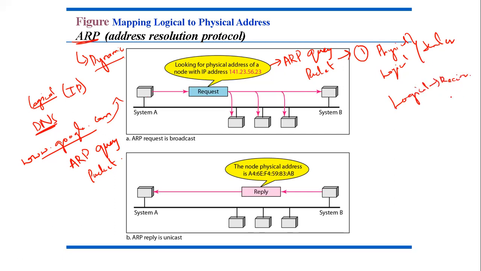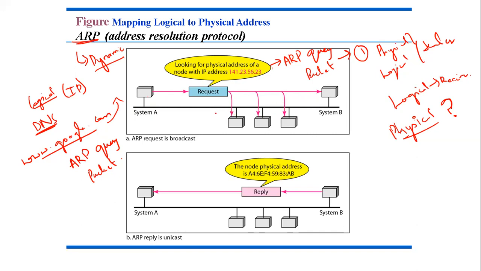Now, what is the reply that we want back? We want the physical address of the receiver. This is the question that it is asking. Who is asking that? System A is asking what is the physical address for the logical address given over here. Now, this is called an ARP query packet, and this packet is broadcasted because it will need every system to check whether it is the logical address. This logical address belongs to this system or this system or this system. So in this way, it will broadcast. Broadcast means one source and many destinations.